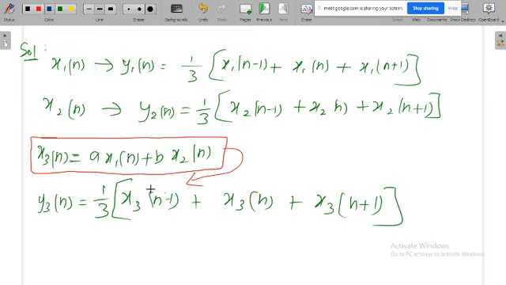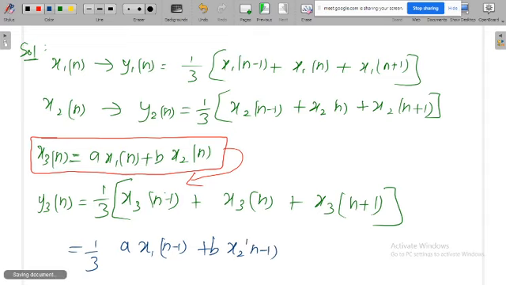If you try to write this, it will come like this: 1 by 3 a, where wherever n is there, replace with n minus 1, because x3 of n is there already, but I need x3 of n minus 1. Then a x1 of n minus 1 plus b x2 of n minus 1. Now this part is over, this is one component. Then x3 of n is very simple, directly I can write this term: a x1 of n plus b x2 of n.